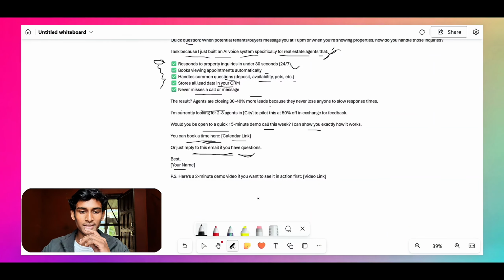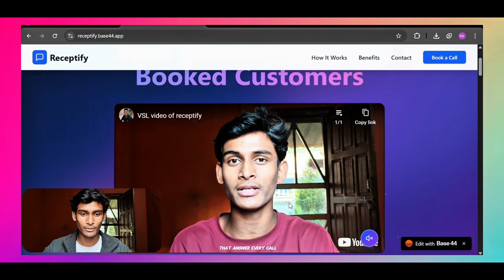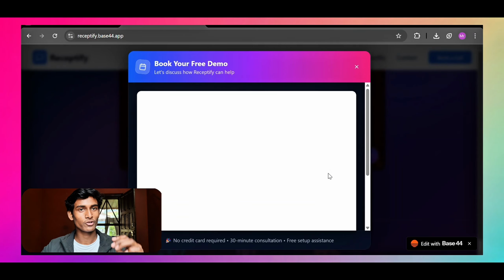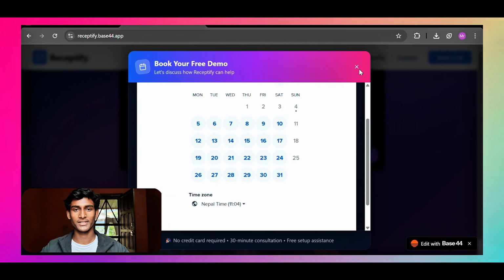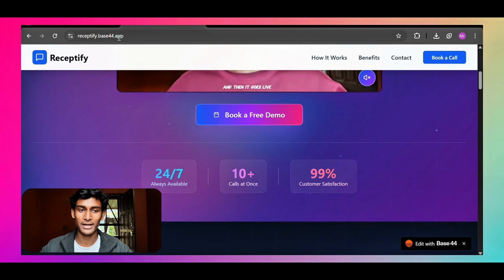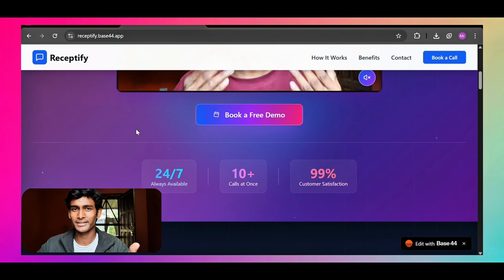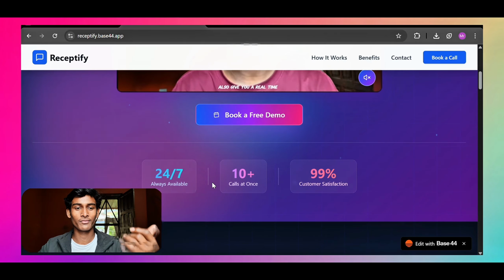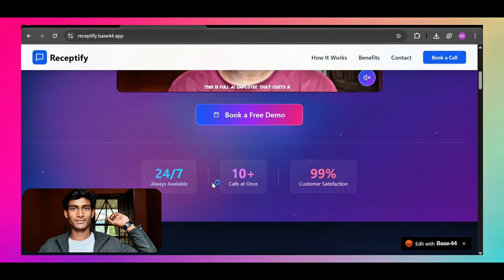So once the real estate agent taps on this link, they're going to land right here on this page. They're going to watch this video, and if they are really interested, then they're going to tap on this book a free demo button, and then this page opens, and here they can book appointments based on their desired time. I built this on Base44. As you can see, I haven't bought any domain yet, but soon I'll get one. So you can create this kind of landing page easily by using tools like Base44 and Lovable. If you want to build a landing page like this, I have also uploaded videos. You can watch them by tapping here.